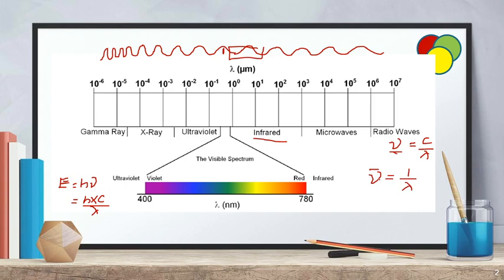So what is wave number? A wave number is given in terms of centimeter inverse, so these are the units. In 1 centimeter, the number of waves is known as frequency. So the inverse of frequency is known as a wave number, and it is given in the units of centimeter inverse.